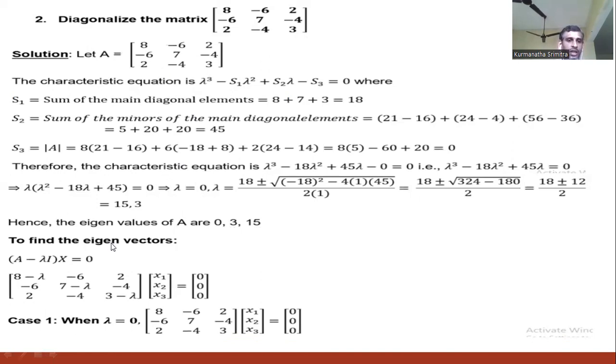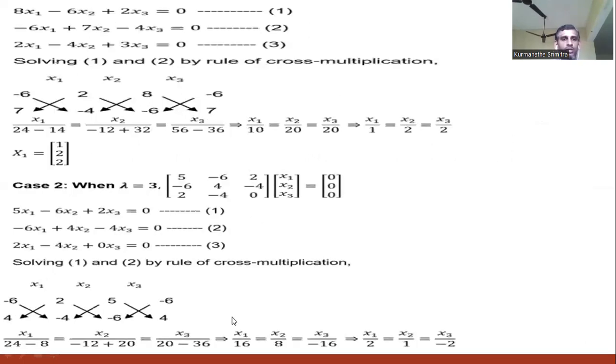Now for each one, A minus lambda into x equal to 0 is the equation for the eigenvector. By substituting each and every eigenvalue in this equation, we get the three eigenvectors. First of all, we substitute the eigenvalue 0 here. So if you substitute lambda equal to 0 in this equation, we get this equation. By simplifying, we get the values of x: x1 is 1, x2 is 2, and x3 is 2. So it is the eigenvector corresponding to the first eigenvalue 0.